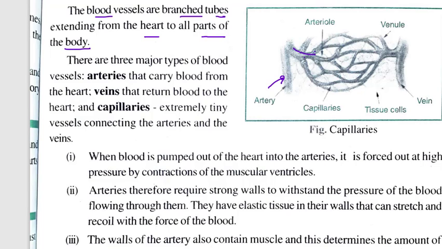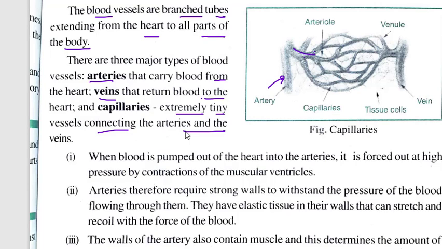Okay, there are three major types of blood vessels: arteries that carry blood from the heart, veins that return blood to the heart, and capillaries, extremely tiny vessels connecting the arteries and the veins. So depending on what work these pipes are doing, we named them as arteries, veins, and capillaries. Now arteries are those pipes which are carrying blood from the heart to different parts of the body.